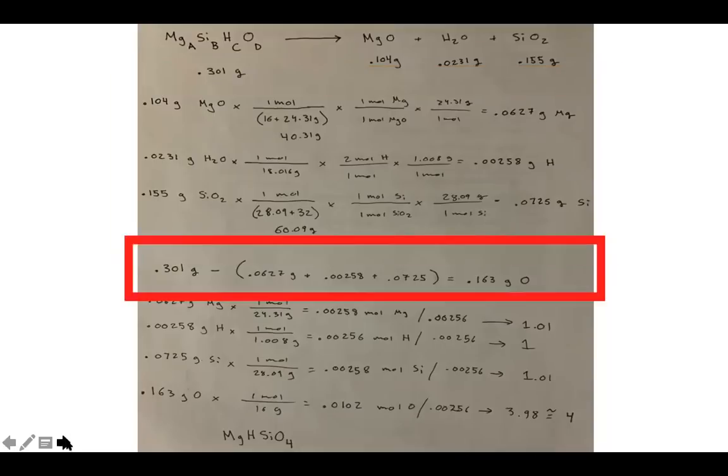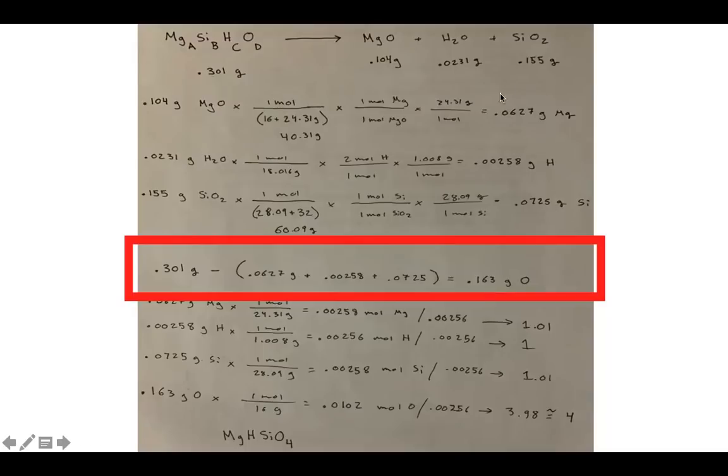And I would definitely note that we are not able to do this with oxygen, okay? In pretty much every combustion problem, you will have to do this step to find the mass of oxygen in the unknown compound. Okay, and so we take the total mass of the unknown compound that was given, right? So our unknown compound was about 0.3 grams, and from it, we're going to subtract the mass of magnesium, silicon, and hydrogen, leaving us with just the mass of oxygen in our unknown compound.